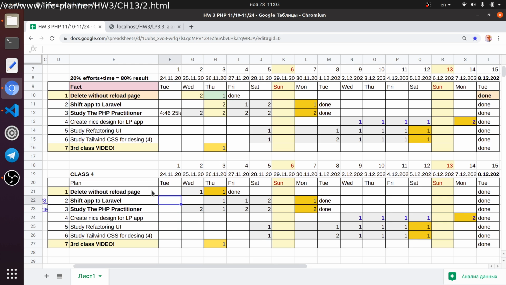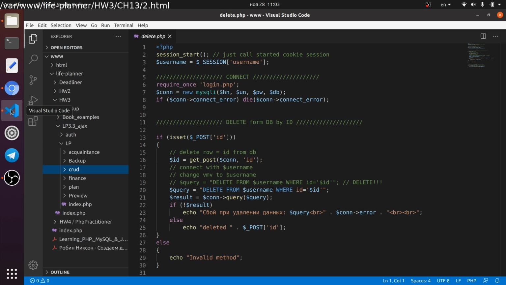And in fact, what do I have? The first task was done in proper time. Then shift to Laravel, I'm in the process. Study PHP practitioner, also in the process. Today is Saturday, and slowly I do this.